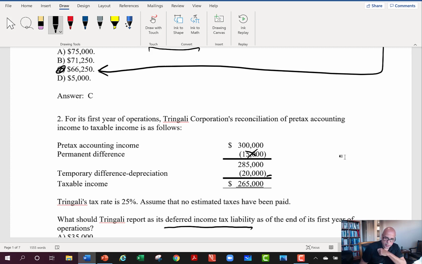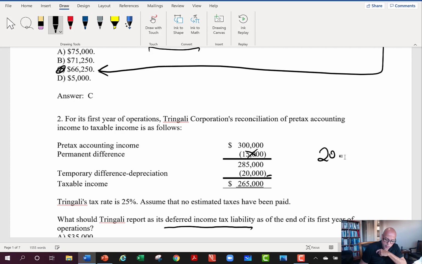Apparently they were able to take a deduction for depreciation for tax purposes that they won't take an expense for until a future period. So they're not paying as much tax. At some point, that will turn around and they will have to owe that tax at a later time.